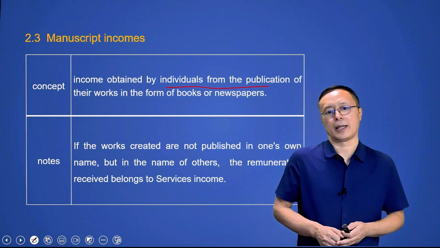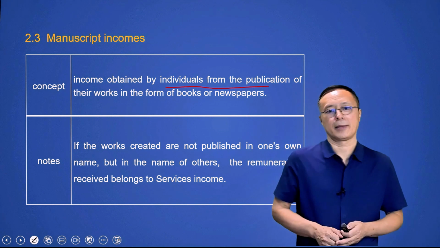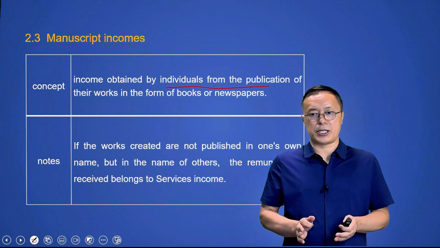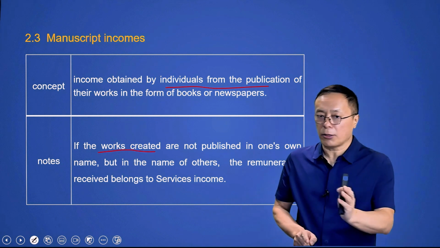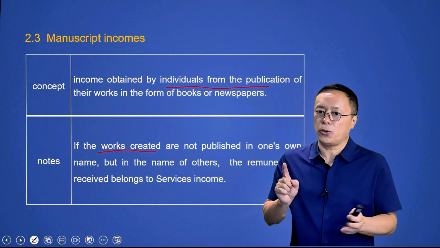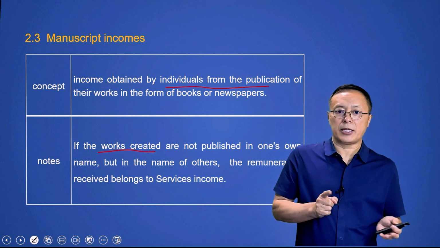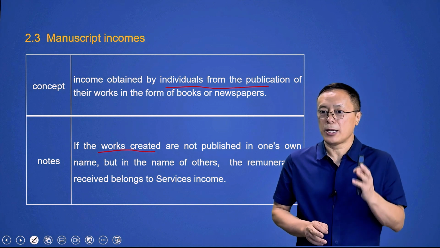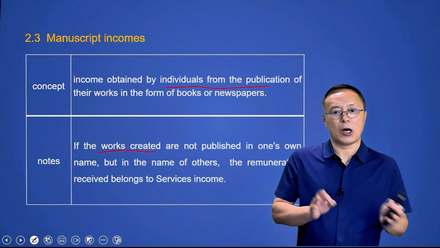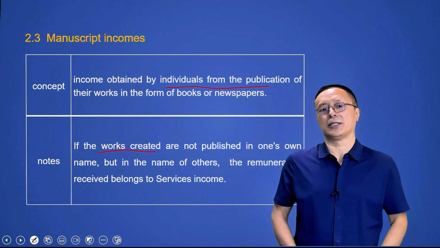It belongs to service income. And we also need to pay attention that if the works created are not published in one's own name, but in the name of others, the remuneration received belongs to services income, not manuscript income.